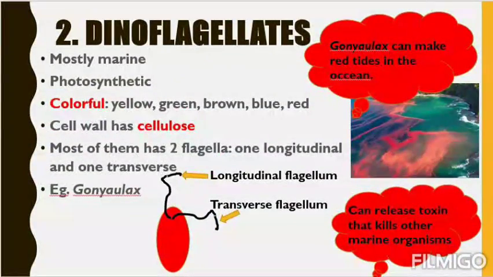It's colorful. Whenever the color is very red, that means these red dinoflagellates are present in that tide. So this makes the color of the waves red. Then number 2, the cells can release a toxin that kills other marine organisms, and if the number is more in the ocean, it will cause very harmful effects on the marine organisms. So as they can release toxin, the more the number of dinoflagellates, the more harmful it will be for other marine organisms. So these are the basic characteristics of dinoflagellates.